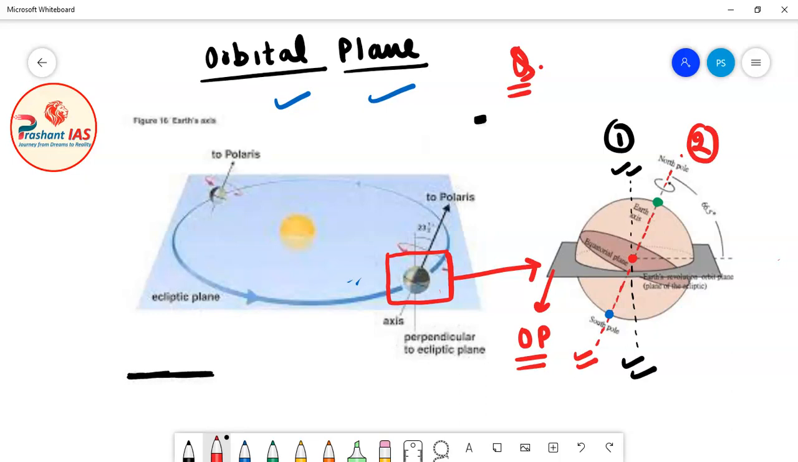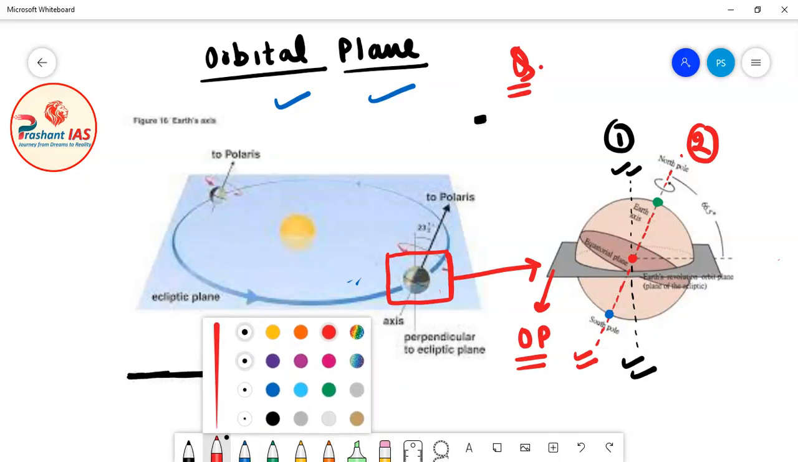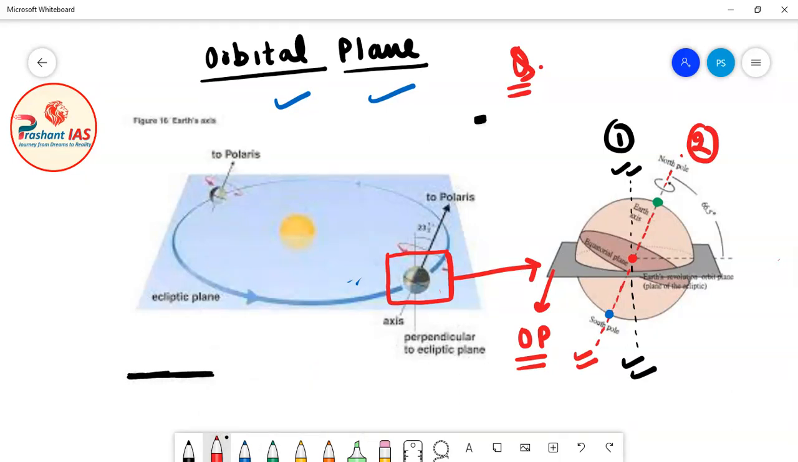So friends, the answer to this question is the angle between line 1 and line 2, this angle which I have marked in red color. The angle between line 1 and line 2 is 23.5 degrees. So that is the angle between both of these lines.